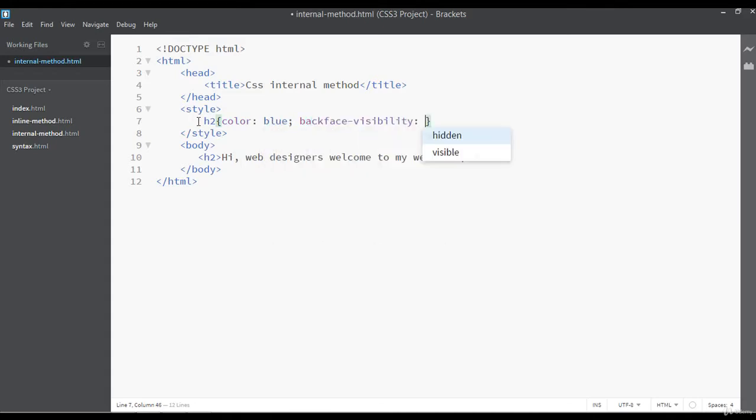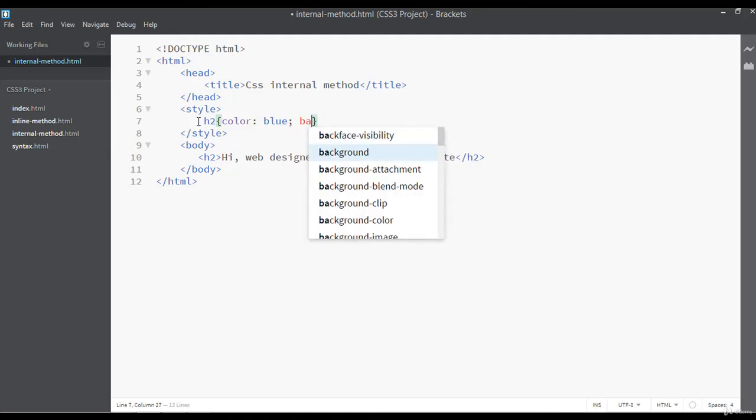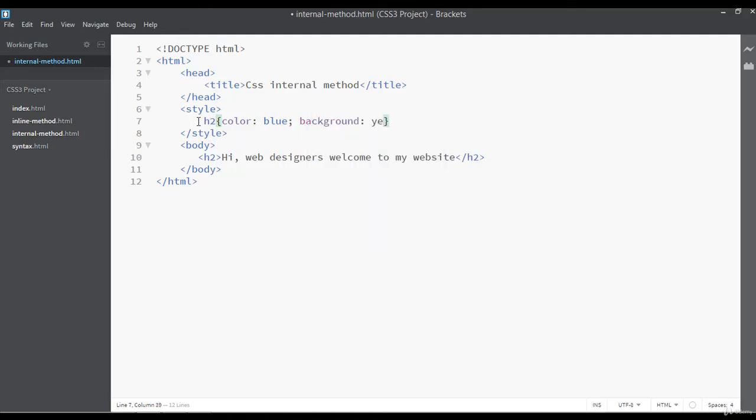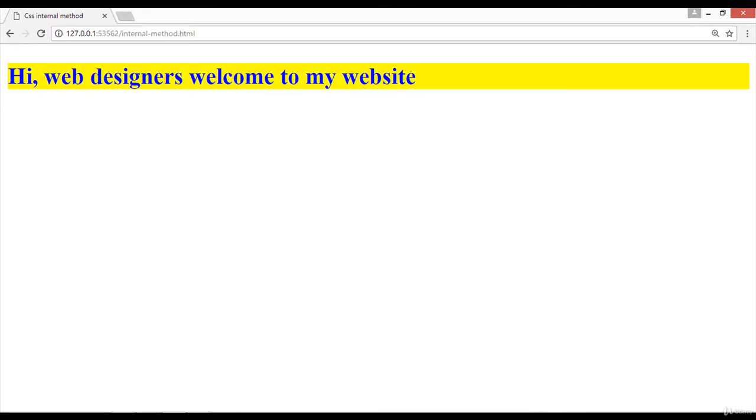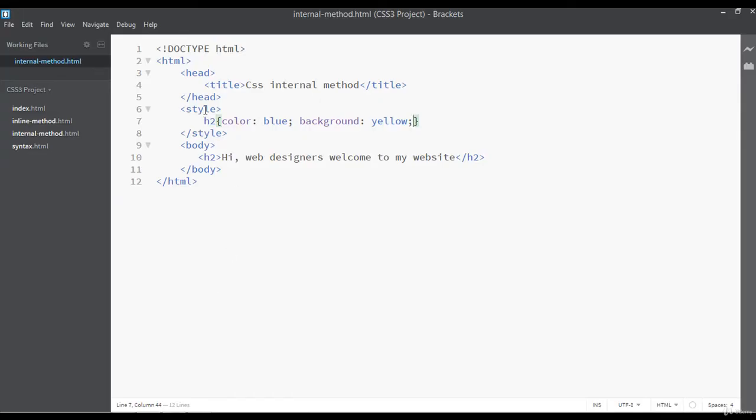You can say a background color, yellow, and you can save and refresh. Now you can see. So this is called the internal method to use CSS, when you are inserting a CSS style tag inside your HTML web page. So this is the HTML web page that we have inserted a style tag inside.